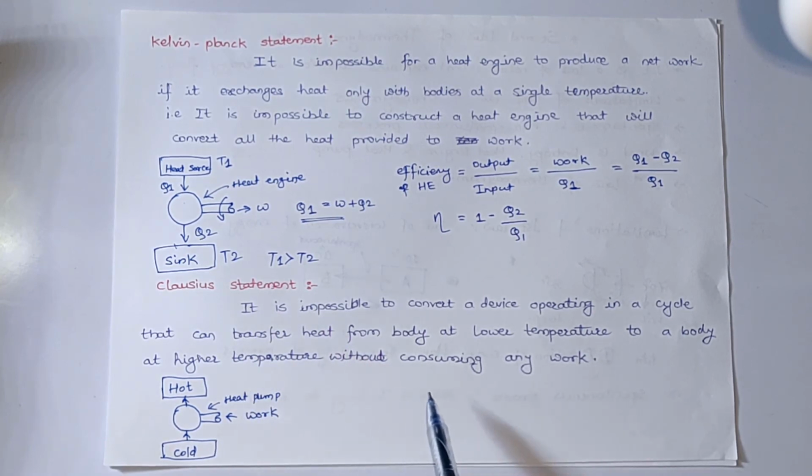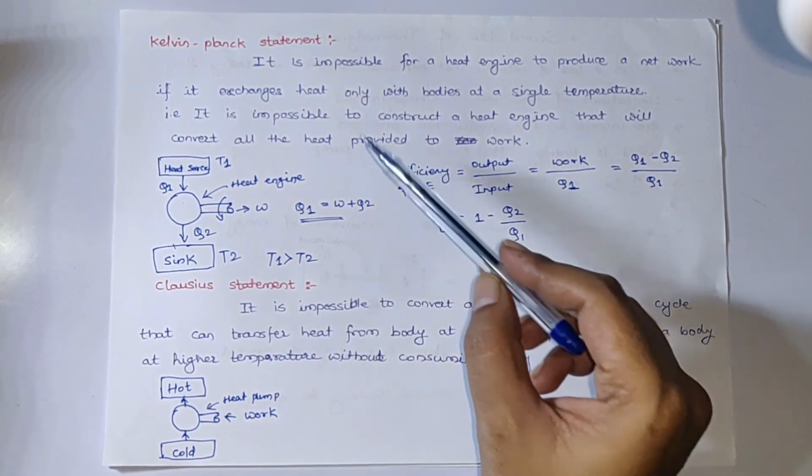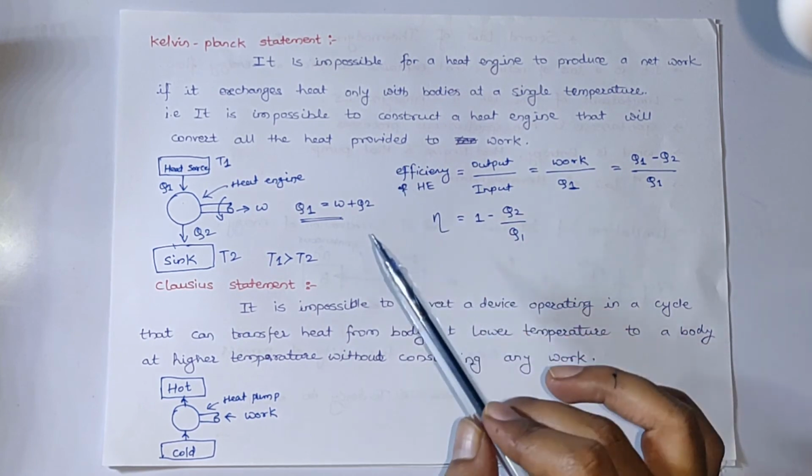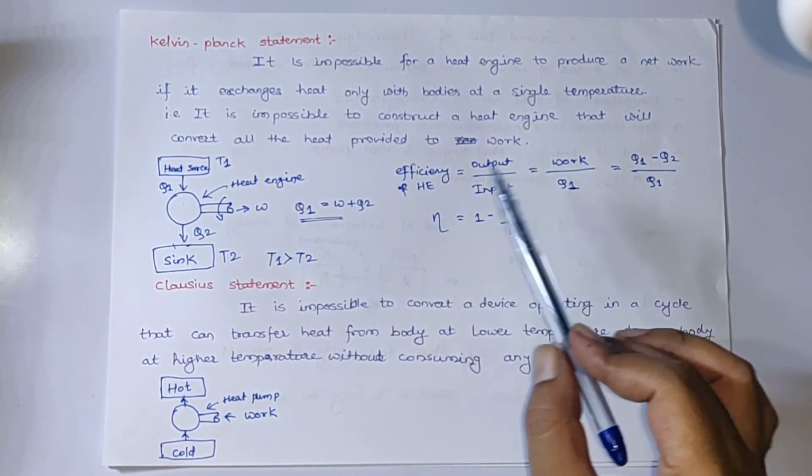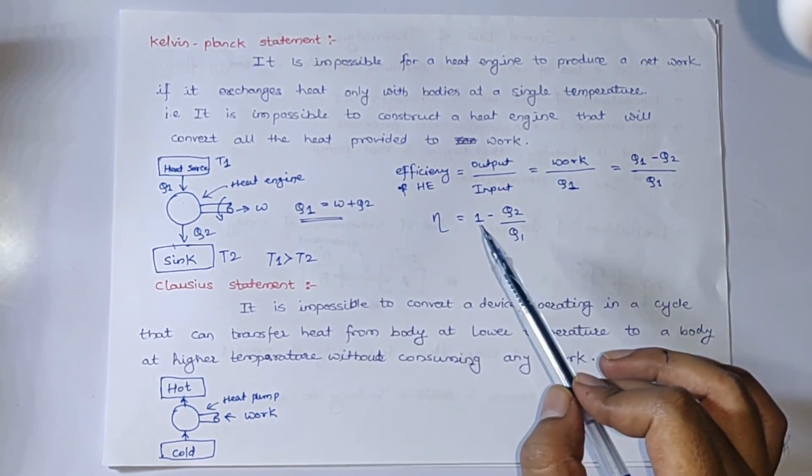Without consuming any work, it is not possible to construct a system that will transfer heat from a body at lower temperature to a body at higher temperature. So guys, these two statements form the second law of thermodynamics. That was all about the second law of thermodynamics.